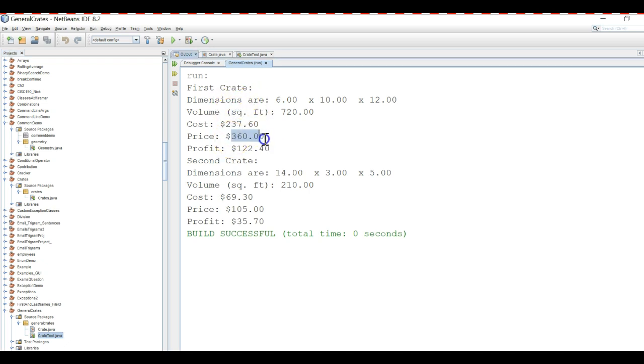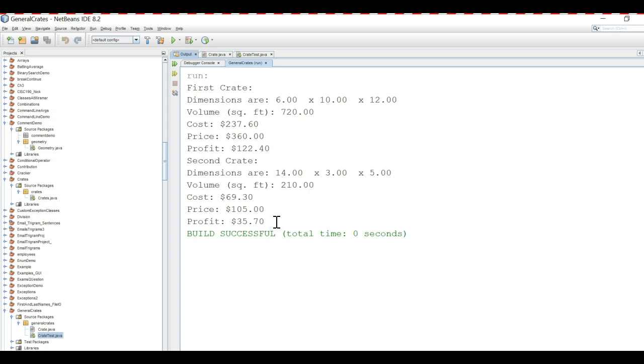But the price was 50 cents per cubic foot, and so the price of $360 for 720 cubic feet, that does seem correct. Yeah. And then for the dimensions for the second crate, 14 by 3 by 5 for a volume of 210 and a cost of $69.30, a price of $105, so that looks right, half of the volume, 50 cents per cubic foot, and then the profit, that looks about right too.